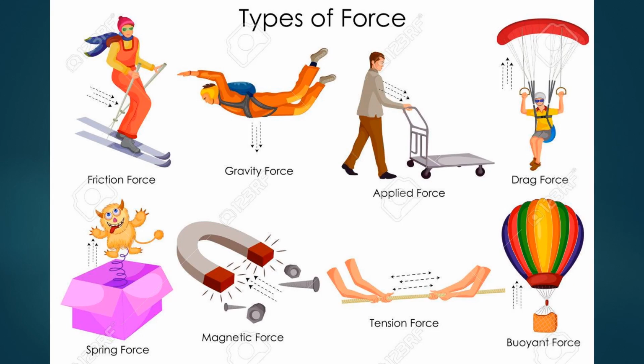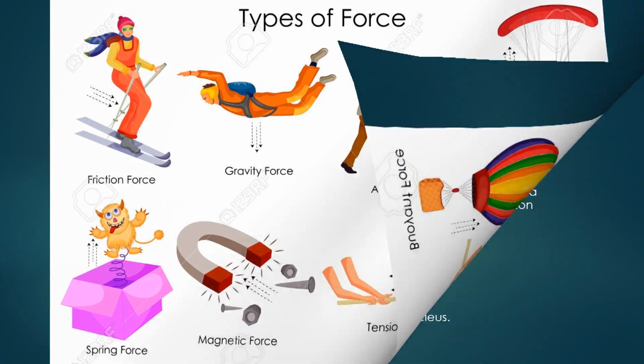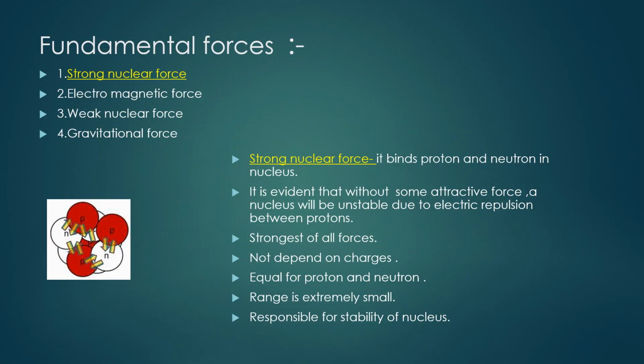In this diagram, you can see different types of forces. First is the strong nuclear force. It is the strongest among all the fundamental forces, about 100 times the electromagnetic force. It is charge independent, acting equally between proton-proton, proton-neutron, and neutron-neutron. Its range is extremely small, about nuclear dimension, that is 10 to the power minus 15 meter. It is responsible for the stability of the nuclei.